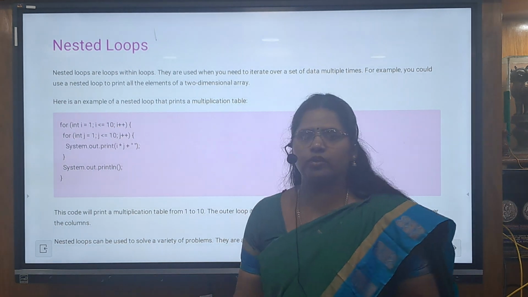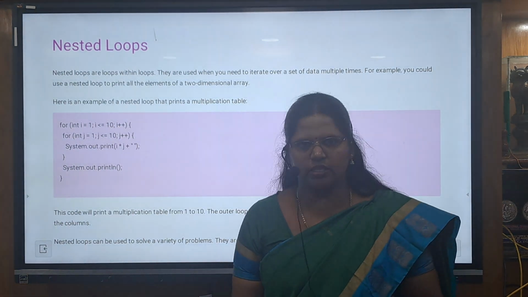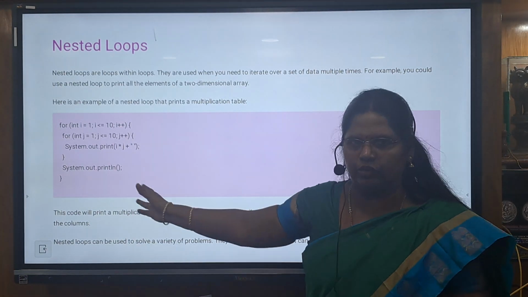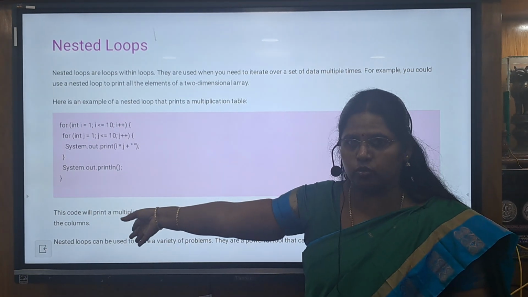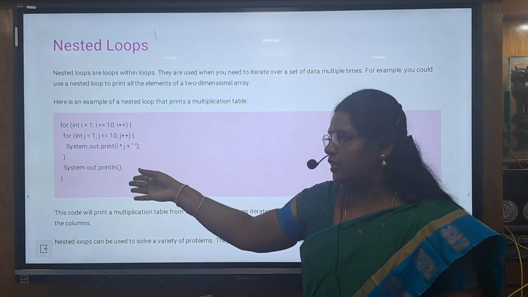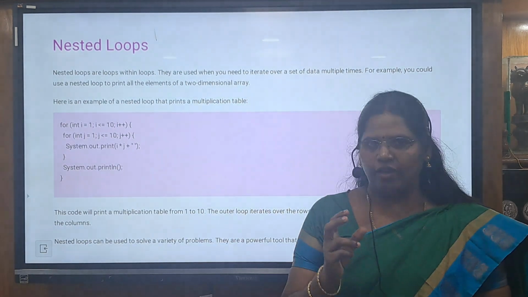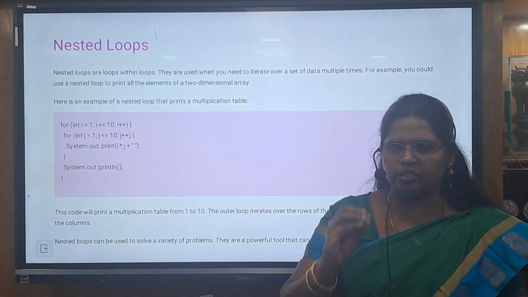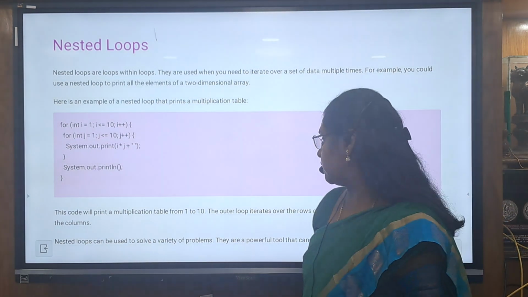In the first for loop, we are using the variable I. In the second for loop, we are using the variable J. Each for loop runs 10 times, so totally 10 into 10, 100 times this loop will get executed. If you want to break the execution for some values, we can use the break statement. And if you want to skip the iteration only for a specific value, we can use the continue statement.